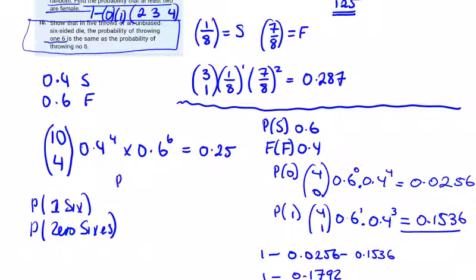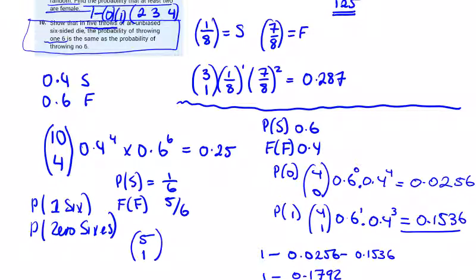Okay, so the probability of 1 and the probability of 0. So what is the probability of success here? The probability of success is 1 over 6. And the probability of failure, not throwing a 6, is 5 over 6. And if we throw it 5 times, the probability of throwing 1 six: 5 throws, we want 1 success.